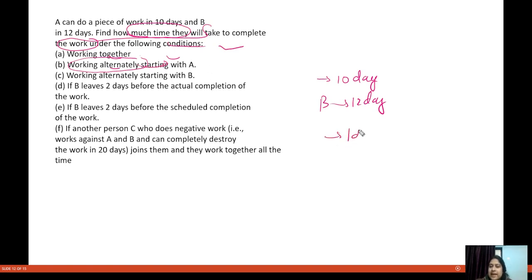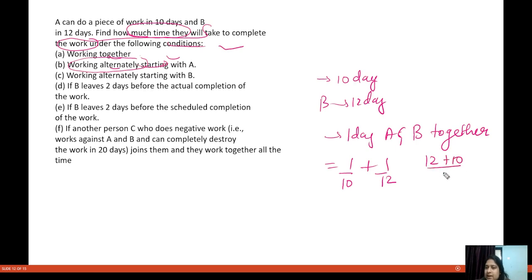In one day, A and B together will do how much work? 1 by 10 plus 1 by 12. So this becomes 12 plus 10 divided by 120, that means 22 by 120, and just reverse this. You have 120 by 22, so this becomes 60 by 11, which is 5.5454, or you can write 5.5, or 5 by 11 days.